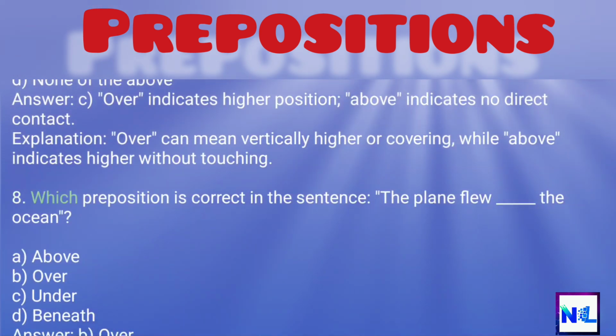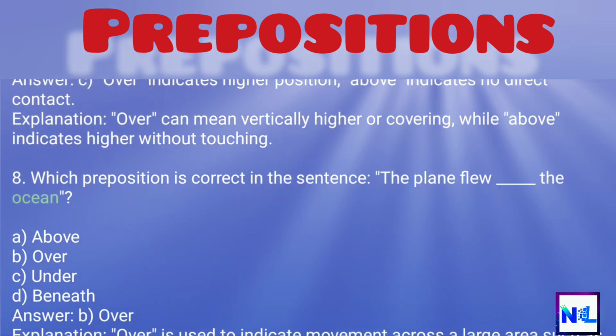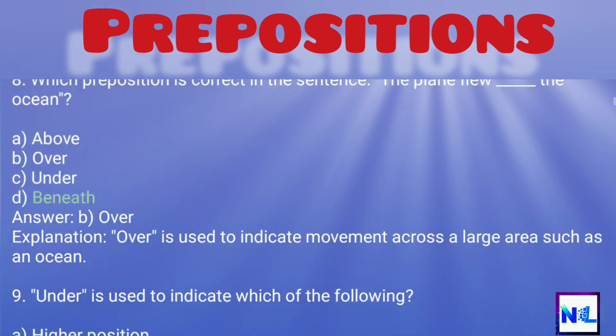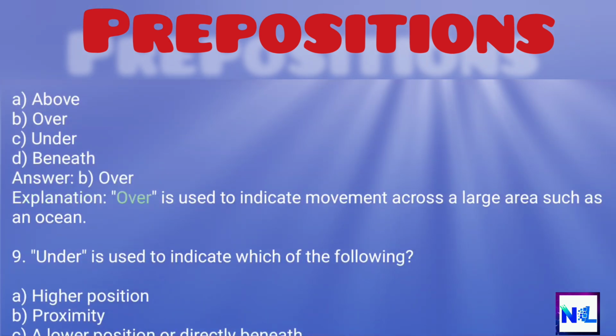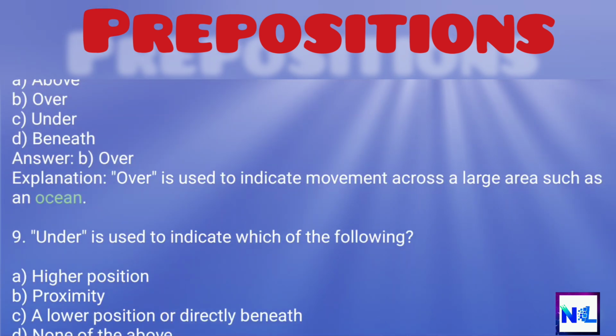8. Which preposition is correct in the sentence, the plane flew the ocean? A. Above. B. Over. C. Under. D. Beneath. Answer. B. Over. Explanation. Over is used to indicate movement across a large area such as an ocean.